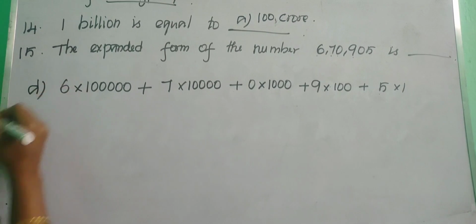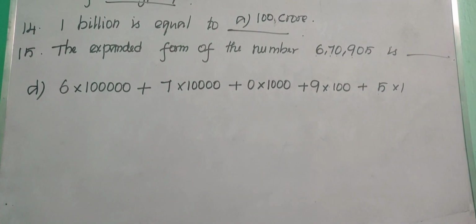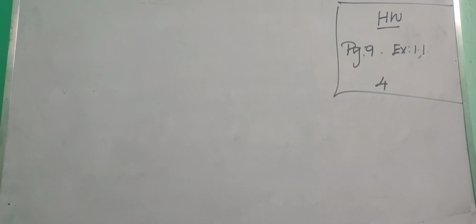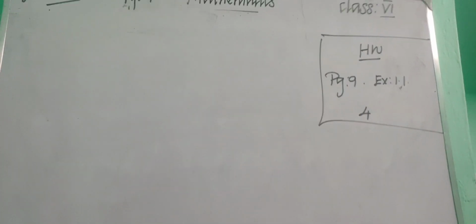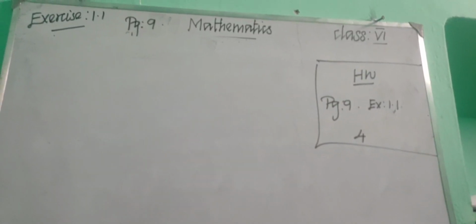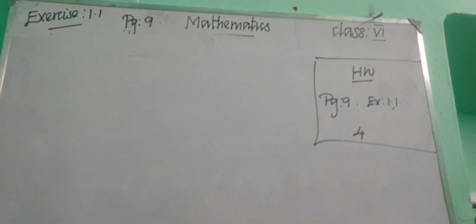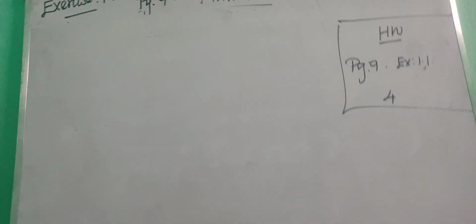Mark option D. Okay, and your today's homework is, children, your homework is page number 9. In page number 9, exercise 1.1, the fourth sum is your homework. Okay children, note down your homework, do your homework properly. So thank you.